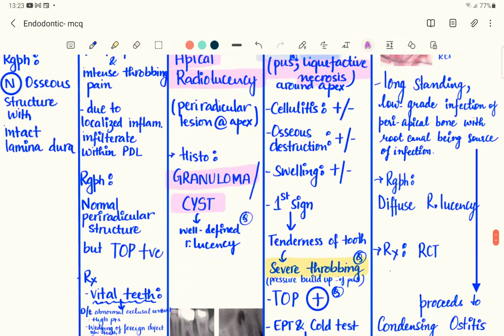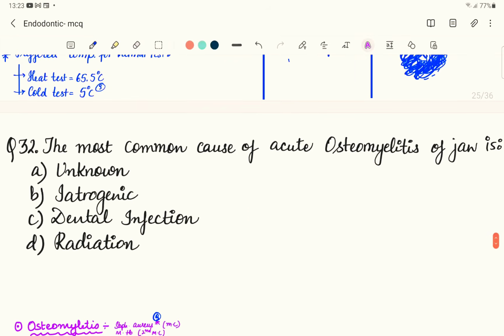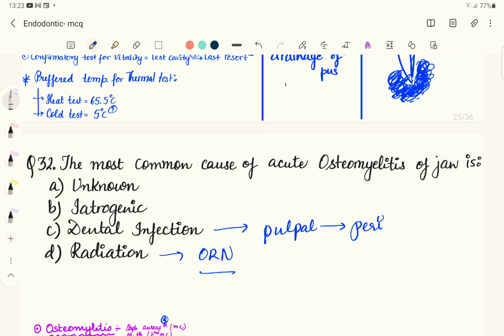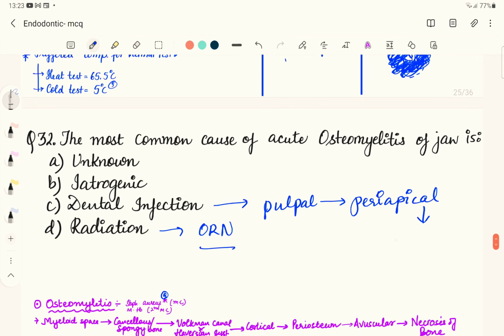Now coming to the next question. The most common cause of acute osteomyelitis of the jaw: unknown, iatrogenic, dental infection, radiation. Now we know that radiation causes osteoradionecrosis. Dental infection can cause a pulpal disease, which can lead to a periapical disease, and this periapical disease can progress into an infection of the bone, which can cause osteomyelitis.